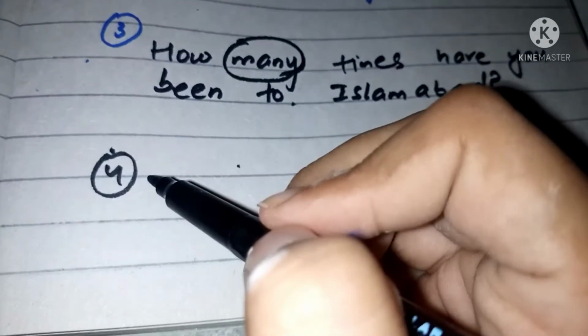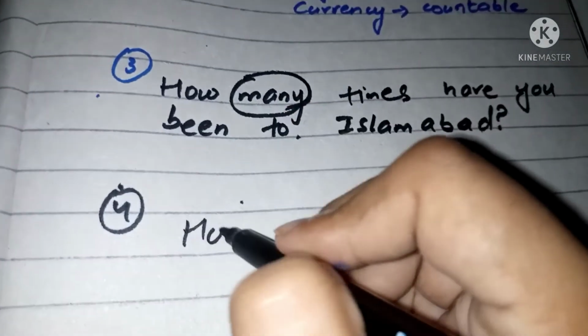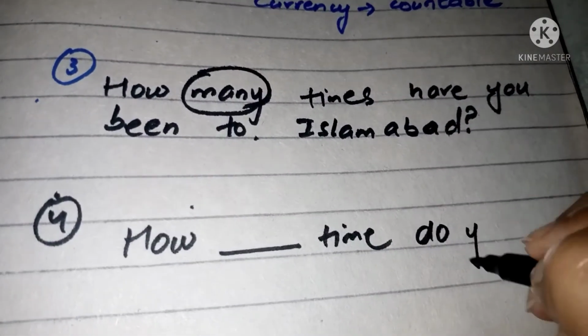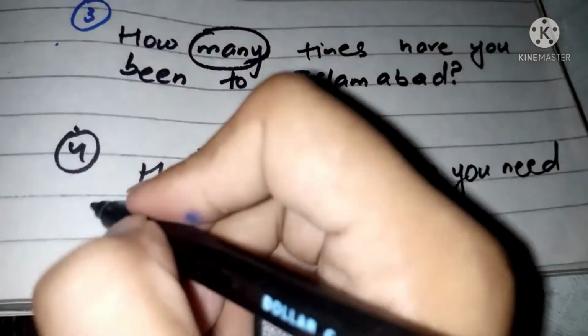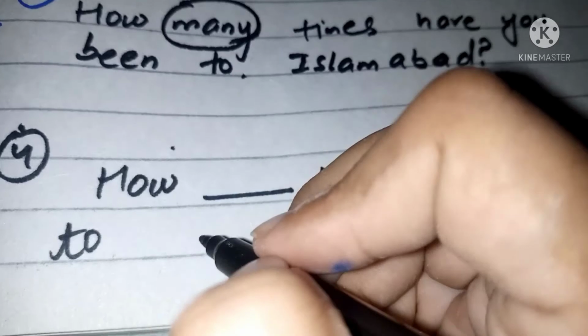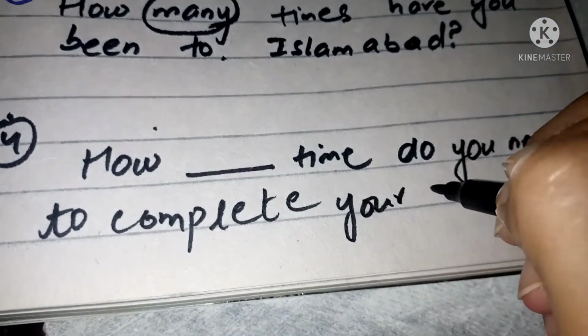Example 4. How dash time do you need to complete your work? How much time do you need to complete your work? Because it is a fixed time which we need to complete our work. So therefore we will use how much time do you need to complete your work.